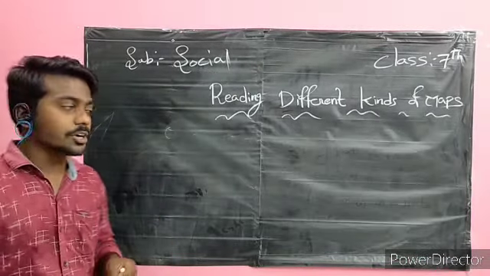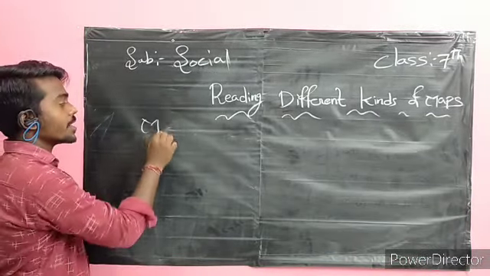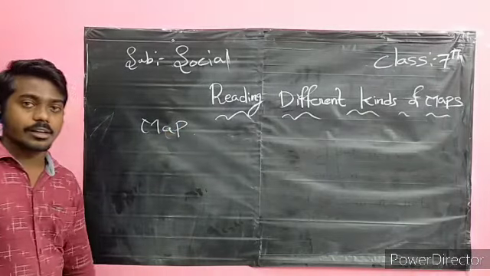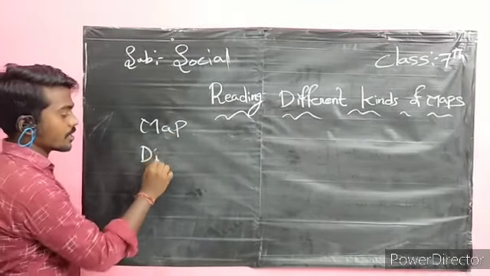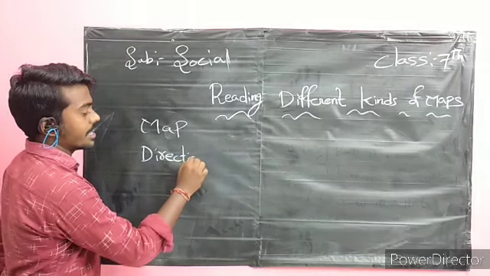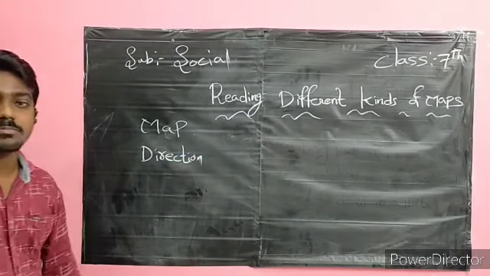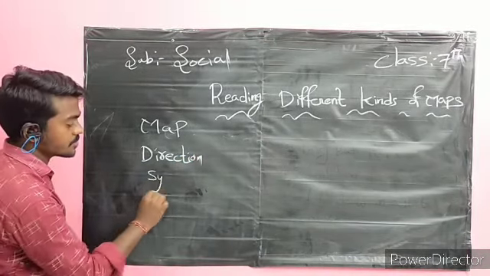In the sixth class, you read about what is meant by map, what is meant by direction, and what is meant by symbols.